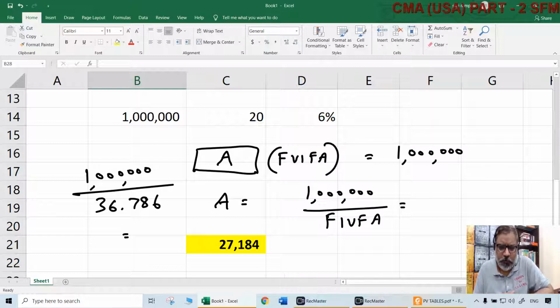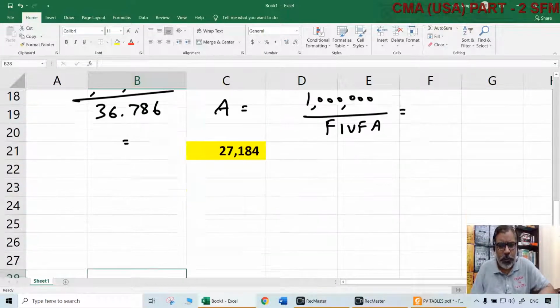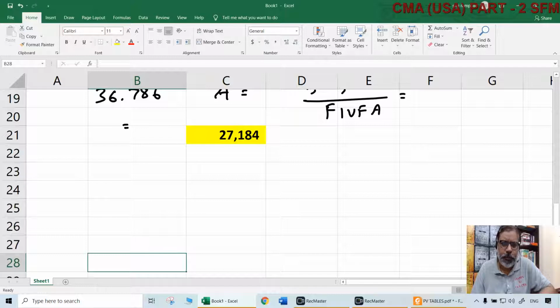Always two factors only. For the time value of money concept to be understood, two factors are important. One is the time period, which itself tells the number of periods, and the second is the interest rate or the return per time period. That's all. So your target divided by FVIFA will give you how much you should set aside so that you reach your target after a certain number of time periods.